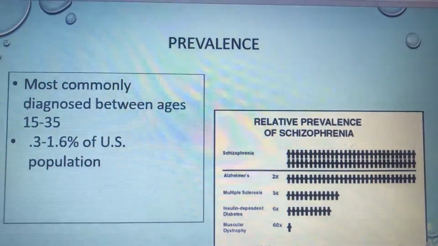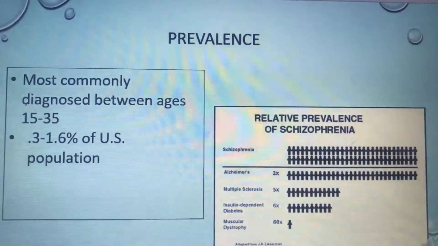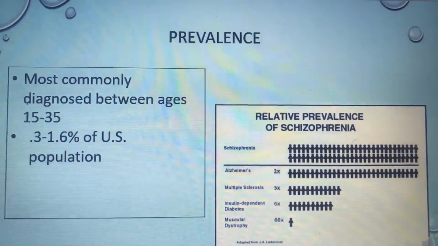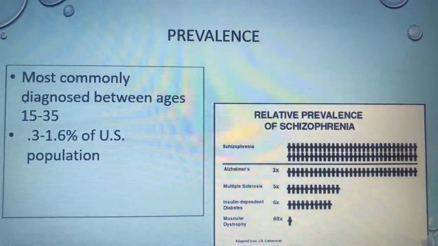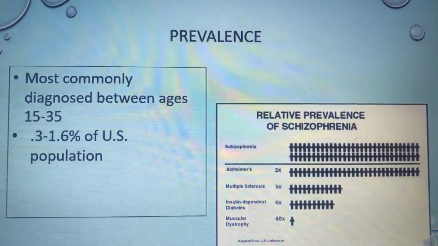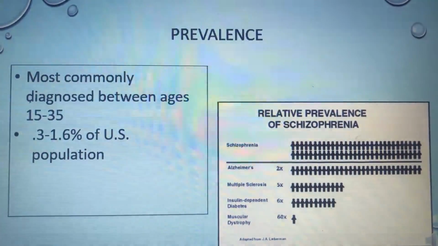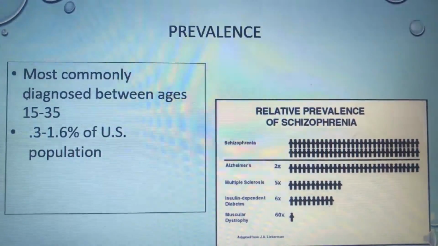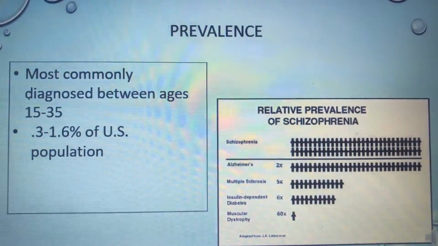What I found from NHS UK Choices and schizophrenia.com was that it is most commonly diagnosed between ages 15 and 35. I also found in our book that African Americans are more likely to receive the diagnosis than white people and Latino people are, which I definitely found interesting.